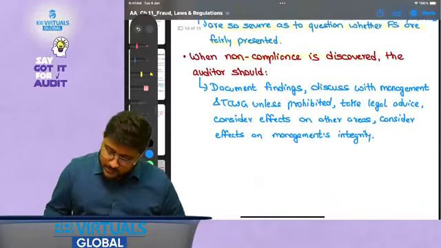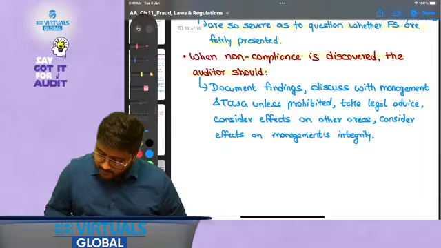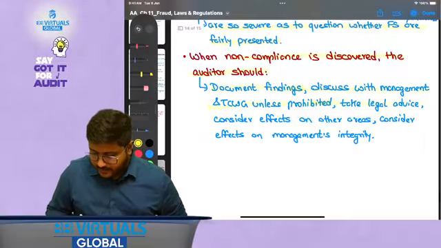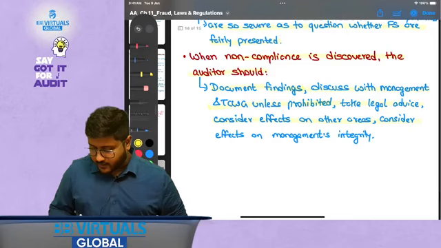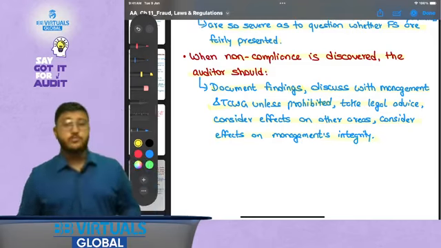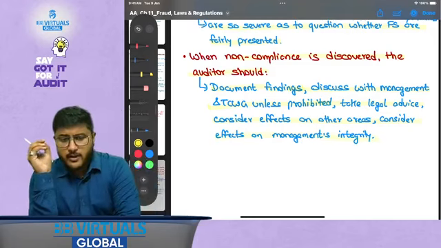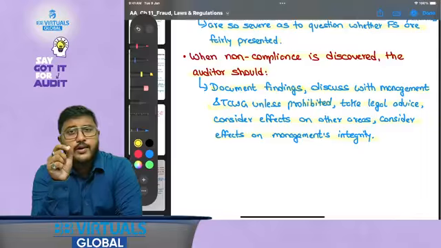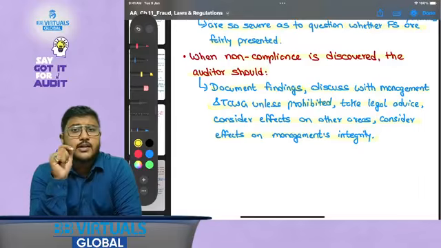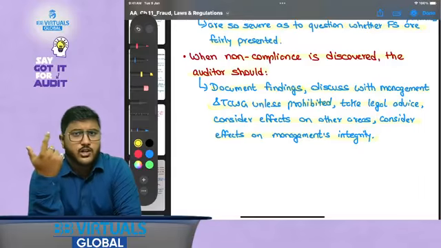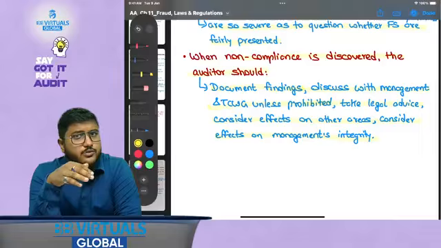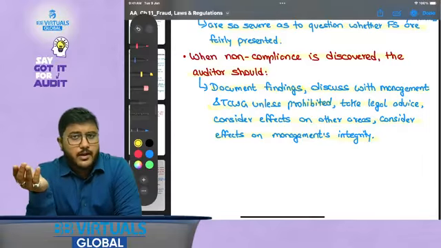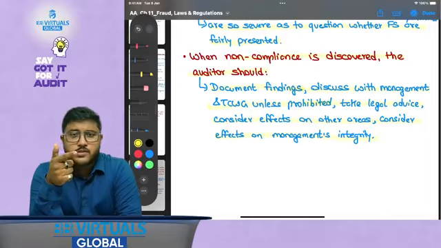Then when non-compliance is discovered, the auditor should document findings, discuss with management and those charged with governance unless prohibited, take legal advice, consider effects on other areas, and consider effects on management's integrity also. That is, if any non-compliance has been identified, they have to evaluate the conditions under which it has happened and the potential impact of it. They have to document all the evidence. They have to discuss with management and those charged with governance how they have missed out on this one.